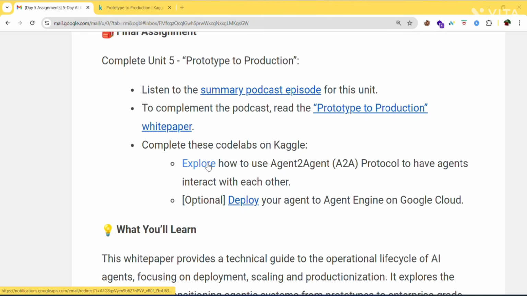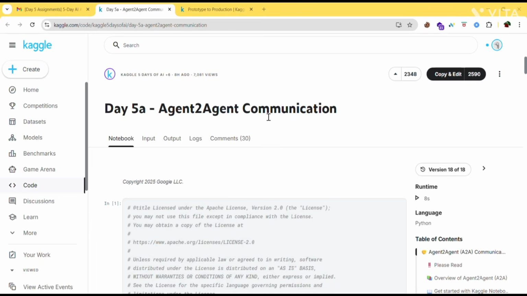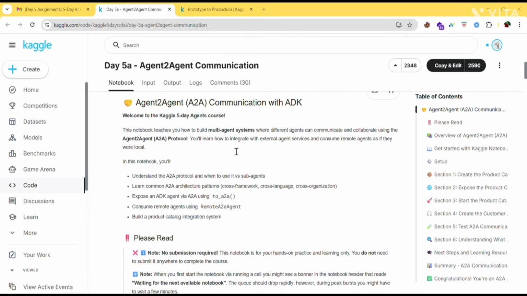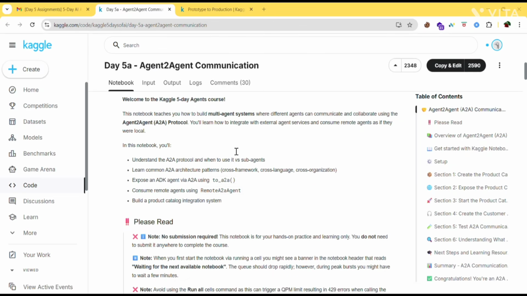Click on explore. Day 5A is about agent to agent communication. This part of the course teaches you how multiple AI agents can talk to each other and work like a team. Think of A2A as a WhatsApp for AI agents. It helps agents send messages, share data and solve tasks together, even if they are built using different programming languages, run in different frameworks, or are on different companies' servers.